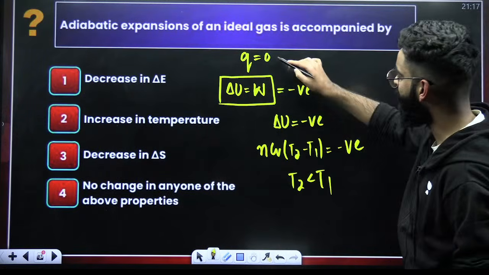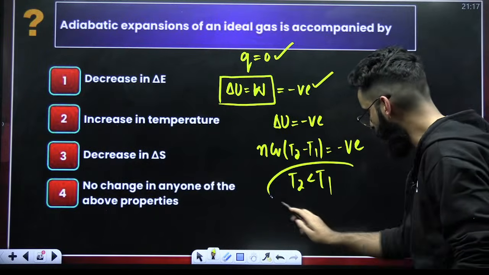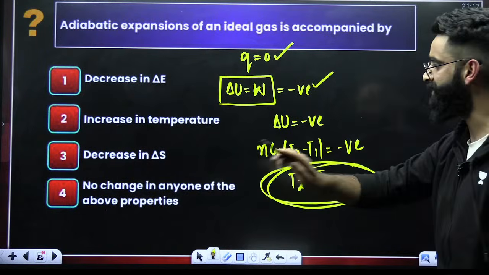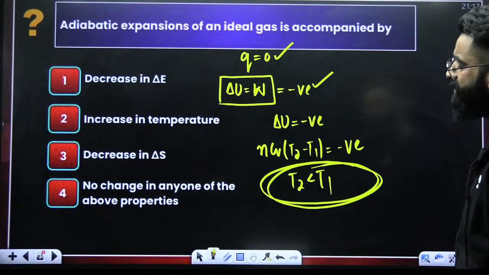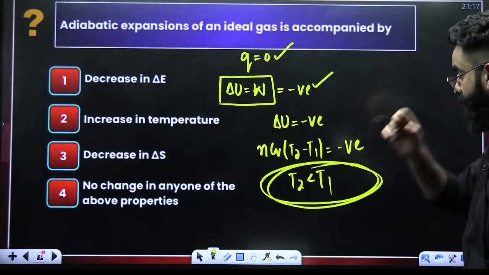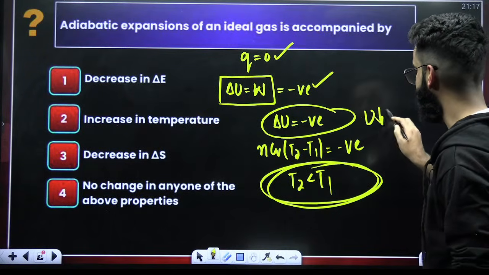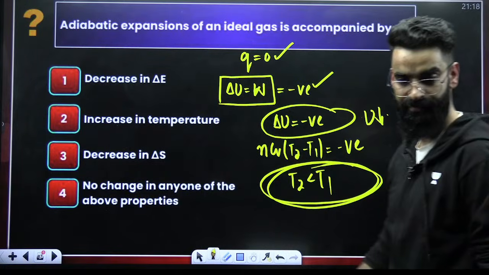So, during adiabatic expansion of an ideal gas, temperature of the system decreases. Perfect. Or you can say internal energy of the system decreases. That's why delta U is coming out negative. So what is the option?